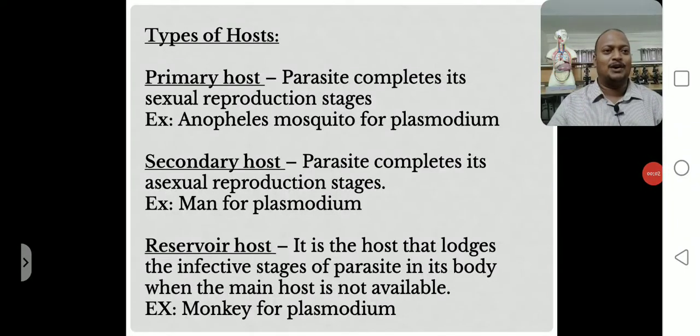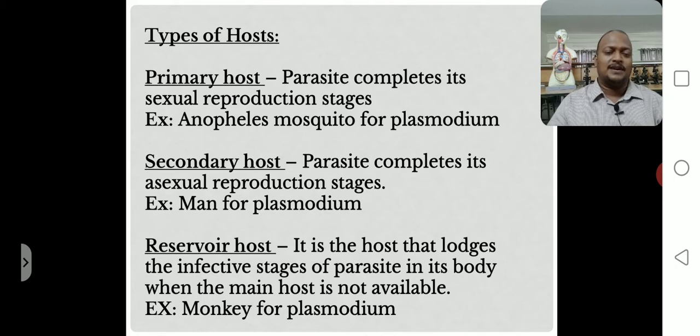Hello students, good morning. In the earlier class we discussed what is health, what is disease, how good health is maintained, the importance of health, the reasons for disease, and the types of diseases. Today's class we are going to discuss the types of hosts, the types of vectors, the types of parasites, and how the parasites successfully live in the host body. Okay, so let us start.